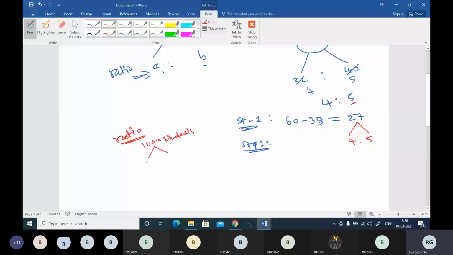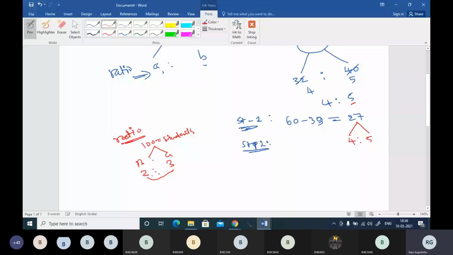Okay, the boys to girls ratio is 2 is to 3. Then how many boys are there and how many girls are there? That is the question. So when the boys to girls ratio is known as 2 is to 3, then in order to find the number of boys, what we do is we have to combine this ratio. That is the number of parts here, 2 plus 3. So 5 parts. 5 parts must be equal to 100.